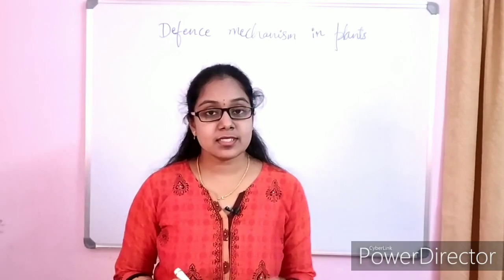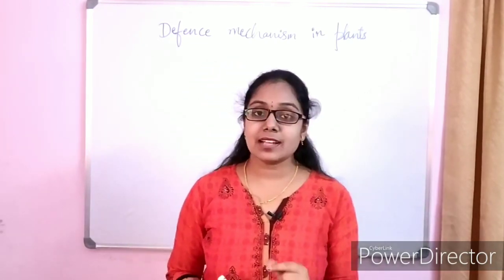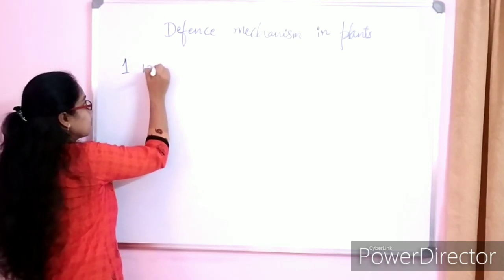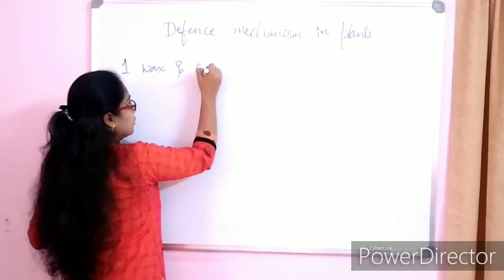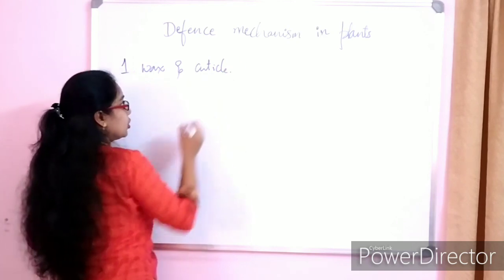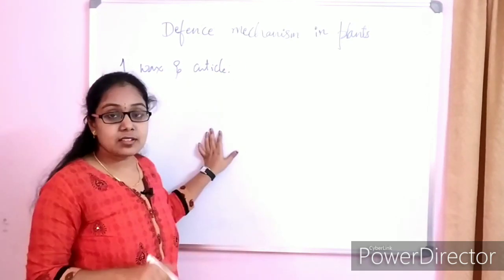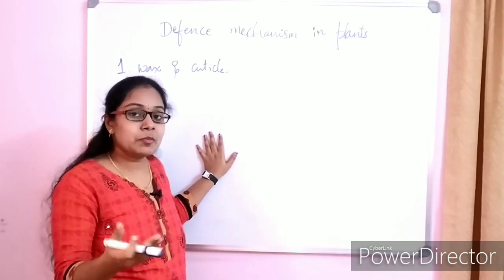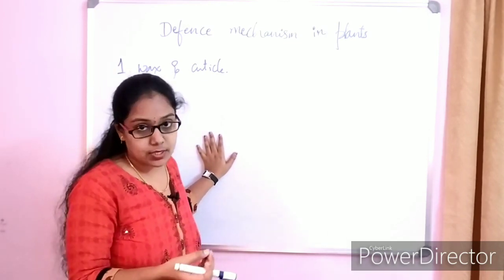The very first structural barrier is wax and cuticle. This wax and cuticle you can say is an external structural barrier. Now let's see how these barriers prevent the penetration of the pathogens.